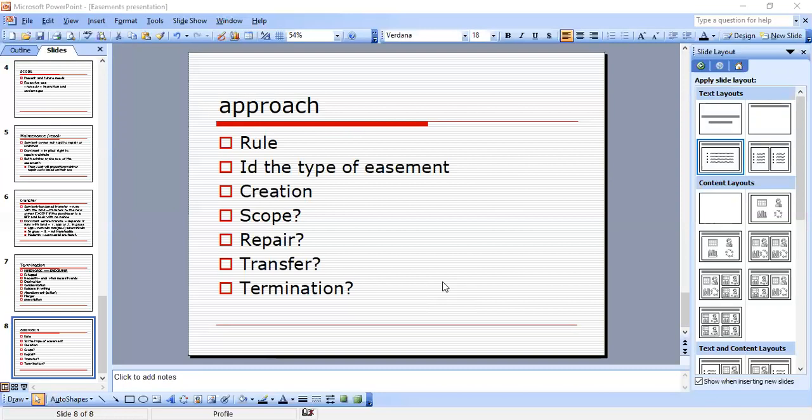So far I've had real covenants done with an approach, and then I have your easements done with an approach. I'll do equitable servitudes in my next video, okay? So thank you, and have a nice day.